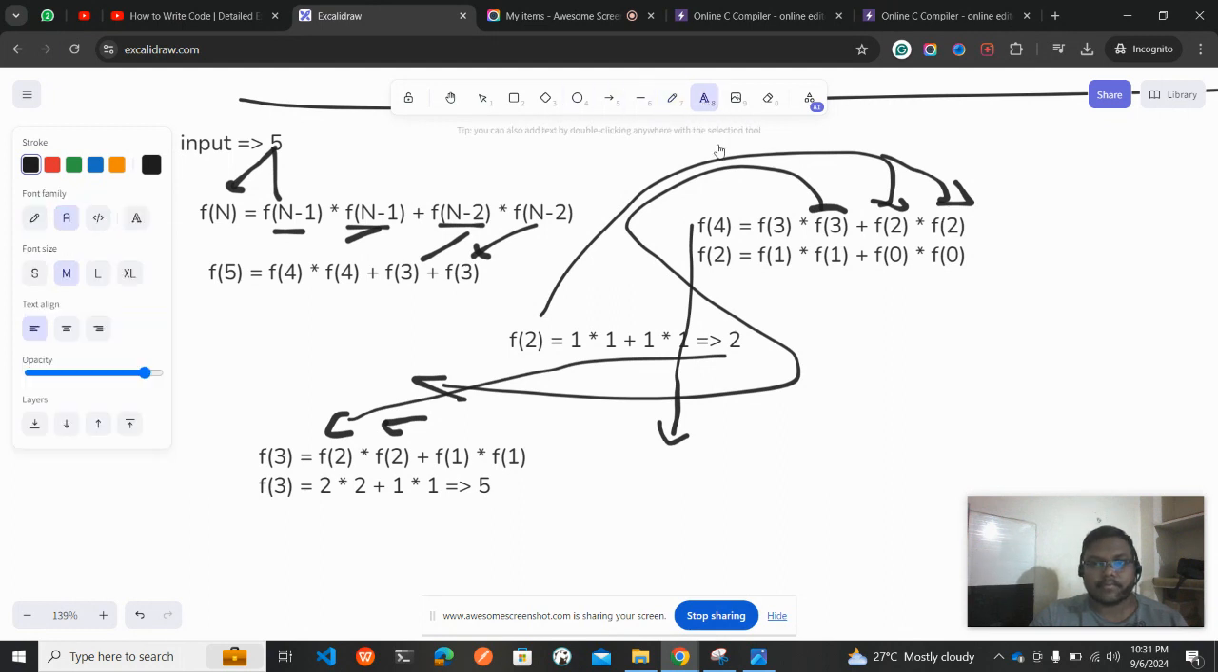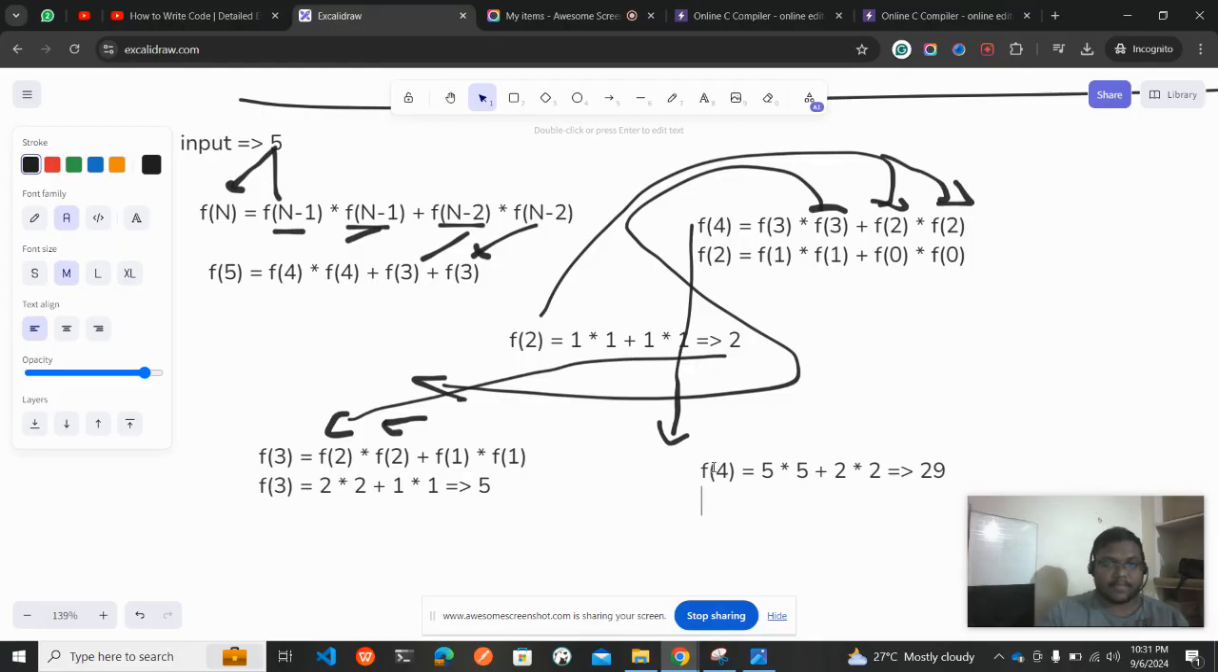Okay, let me go there. F of 4 is nothing but f of 3, and f of 3 is 5, so 5 star 5, plus f of 2, which is 2, star 2. That gives 5 fives are 25, 25 plus 4 is 29. So f of 4 is 29.